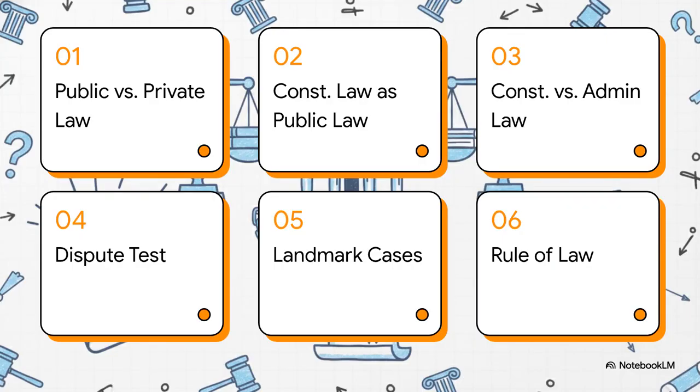Here is our roadmap for today. We'll be doing a step-by-step academic zoom-in. 1. Public versus private law. 2. Constitutional law as public law. 3. Constitutional versus administrative law. 4. Applying the dispute test. 5. Landmark cases. And 6. The rule of law and a quick recap.